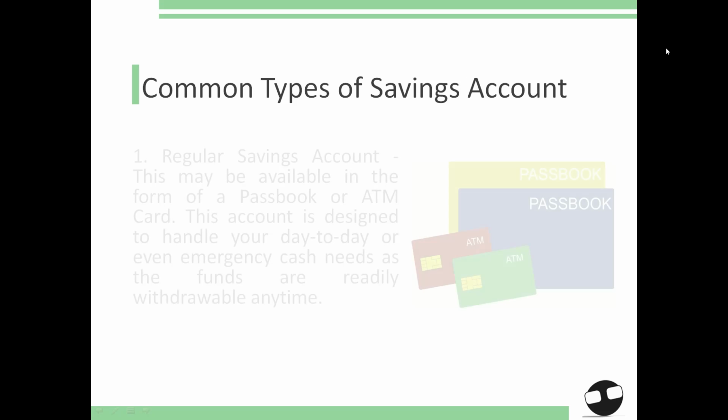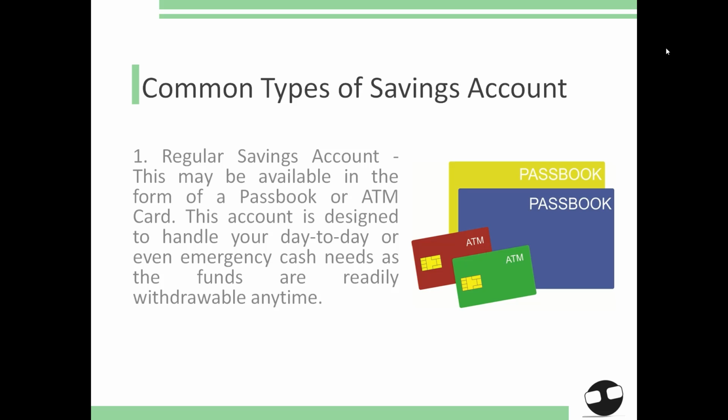Regular savings account may be available in the form of a passbook or ATM card. This account is designed to handle your day-to-day cash needs, as the funds are readily withdrawable anytime. If you want to keep a printed record of the transactions, then you may opt for a passbook account, though the limitation is that you can only withdraw over the counter. In contrary, ATM account comes with the convenience of being accessible anywhere via ATM machines 24/7. The minimum deposit for this account may range from 100 to 5,000 pesos, depending on the bank's policy.